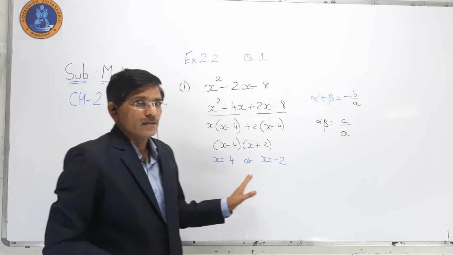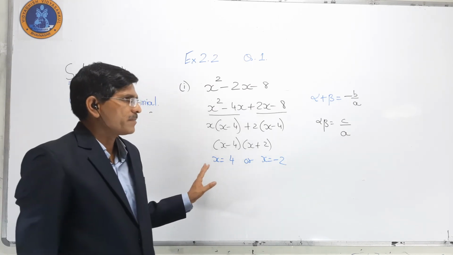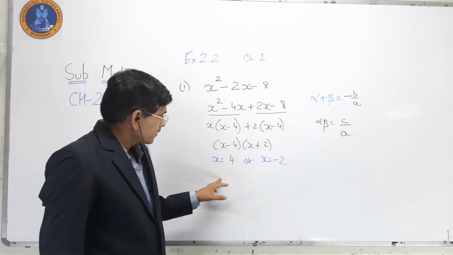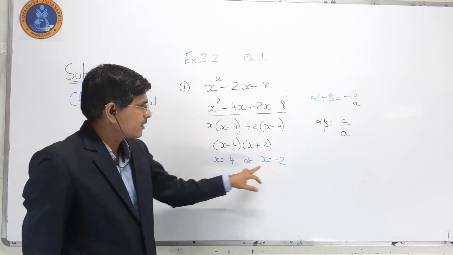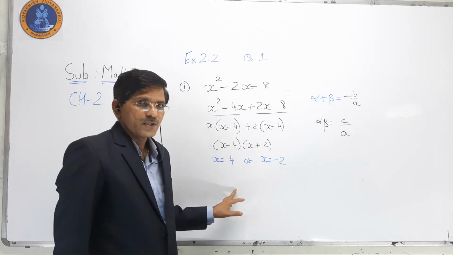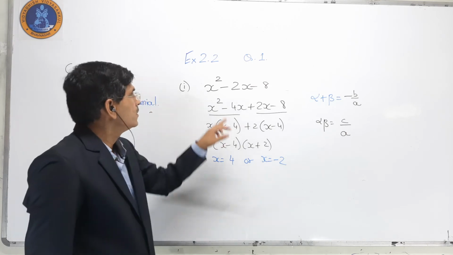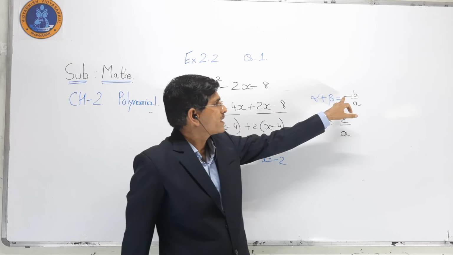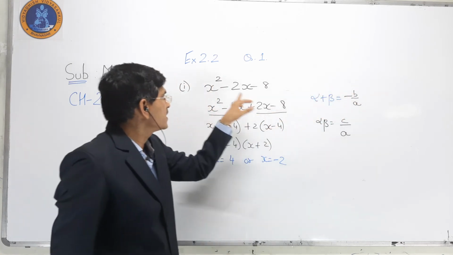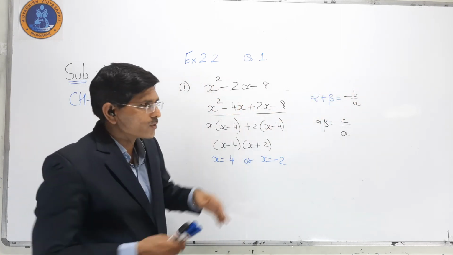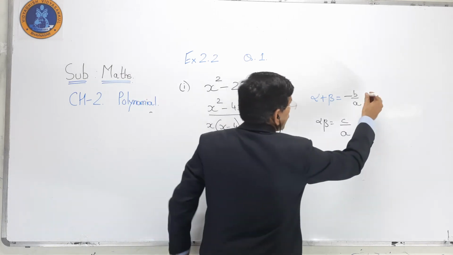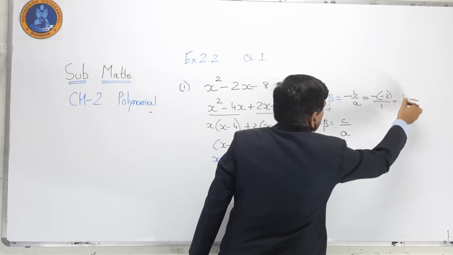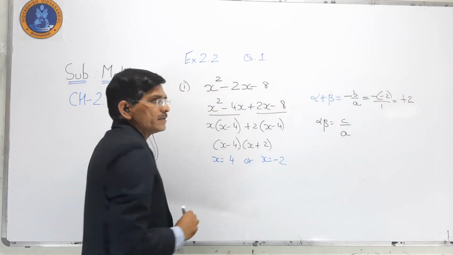I think we have already completed one example. So sum of zeros is 4 minus 2, that is 2. So we can say alpha plus beta is minus b upon a. The value of b is minus 2, so if I put minus 2 upon 1, with the minus sign I get the answer plus 2.